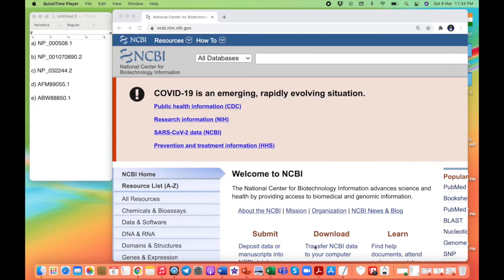So let me now show you some hands-on bioinformatics. Given that you are doing a lot of hands-on on the screen, let me also do some hands-on on the screen and show you some skills of bioinformatics.